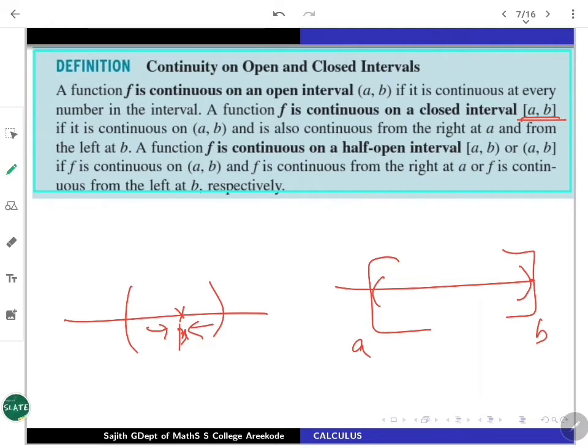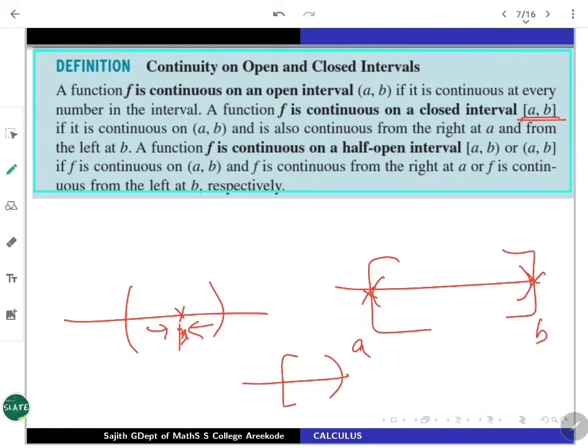Then we say that it is continuous throughout. And at A and at B, you have to look for right continuity at A, as well as left continuity at B. Even open type or half-open type intervals similarly can be defined. So this is the whole definition which will be helpful for you.